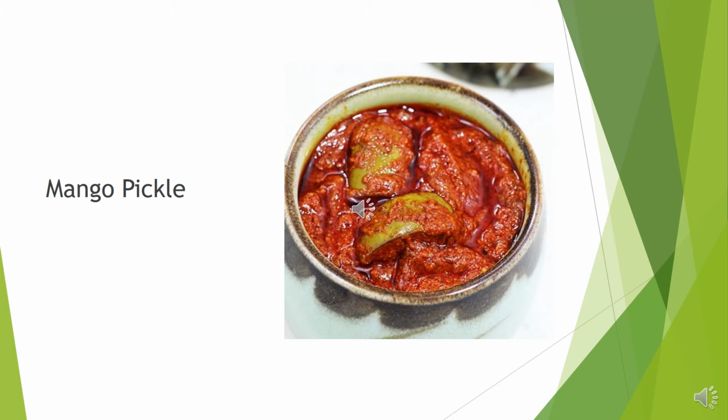Now, the most important food processing, that is mango pickle. Some necessary ingredients are needed: green mango, red chili and red chili powder, turmeric powder, fenugreek seeds, garlic, mustard seeds, salt, vinegar, sugar, mustard oil. Now, what is the preparation procedure?